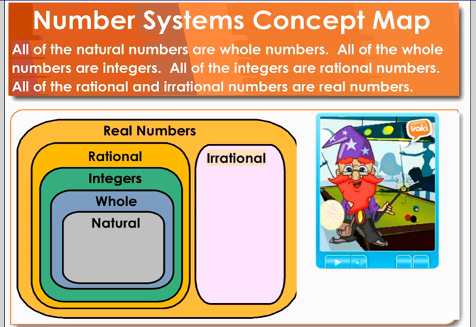This is kind of a picture of how it all fits together. Real numbers cover everything. Within real numbers, you have rational numbers. Within rational numbers, you'll have integers. Within integers, you'll have whole numbers. Within whole numbers, you'll have natural or counting numbers. Irrational numbers are real numbers, but they are not numbers that fit into this sequence. What I'll do is print an image of this for you, so you don't need to draw this down. I'll give you a paper copy of this.